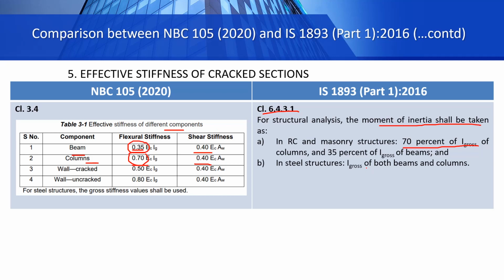And for steel structures, we consider the gross stiffness value. We do not apply any stiffness modifiers. So this is about the effective stiffness of cracked sections. We will apply these factor values in our design classes also.